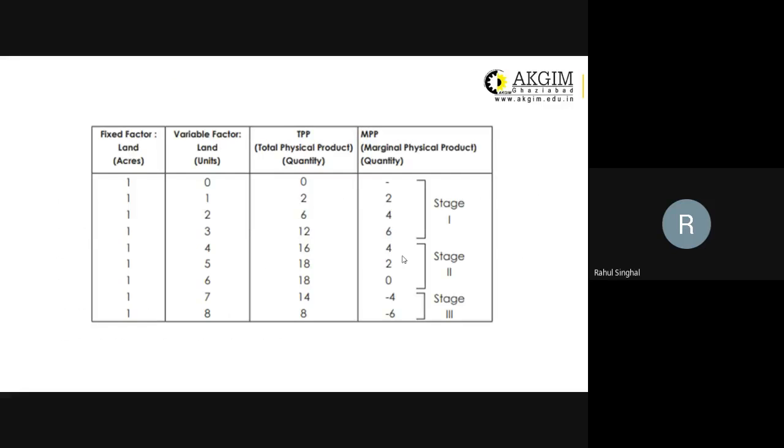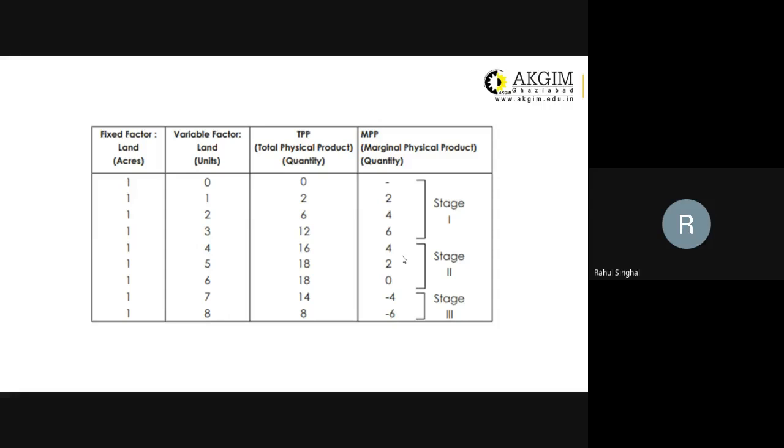We have a table to understand it. The first column shows the fixed factor, that is land, which is constant. We are not making any change in it. Next, we have the variable factor, which is labor. First we have zero labor and zero output. Next we have one labor, and the output is 2.